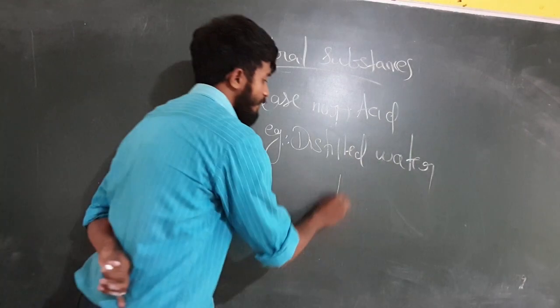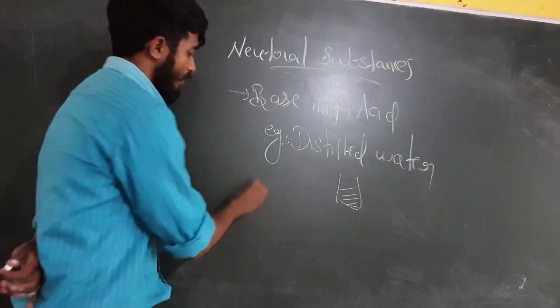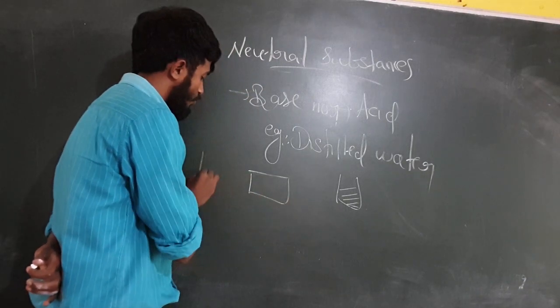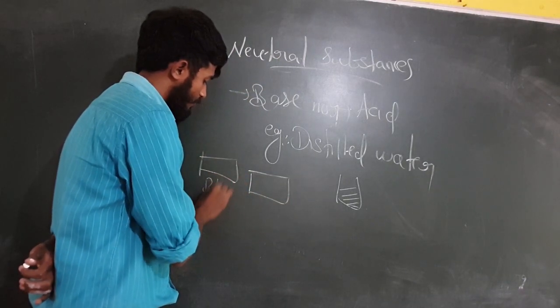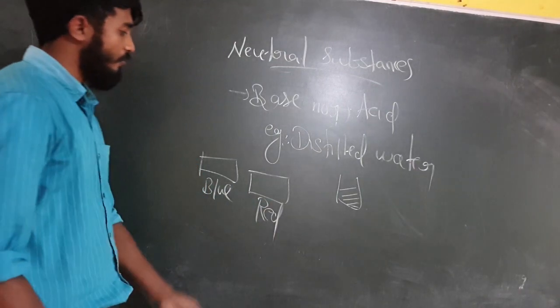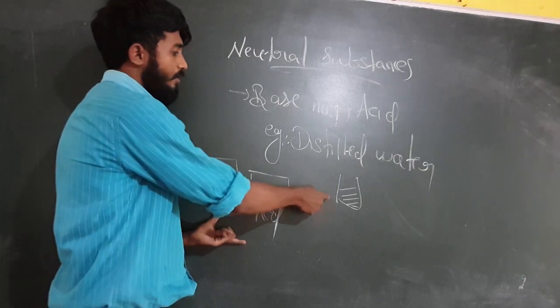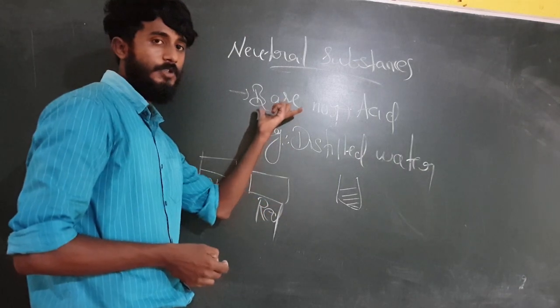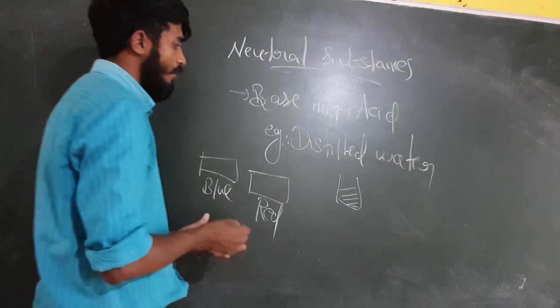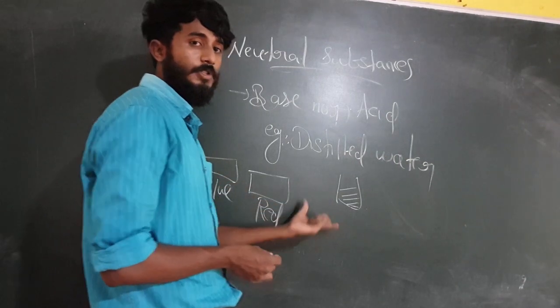Clear? And if you are provided a beaker of distilled water and you are given two litmus papers, this is blue litmus paper and this is red litmus paper. So we need to check whether the distilled water is a neutral substance or not. So what can we do for proving this is a neutral substance?